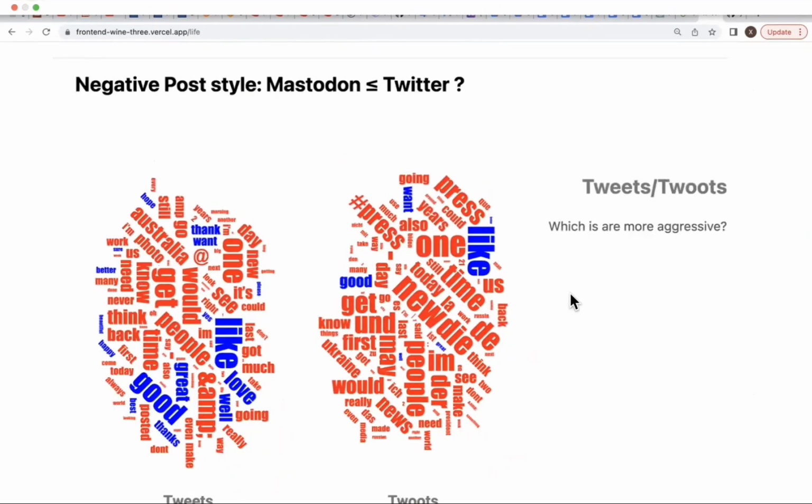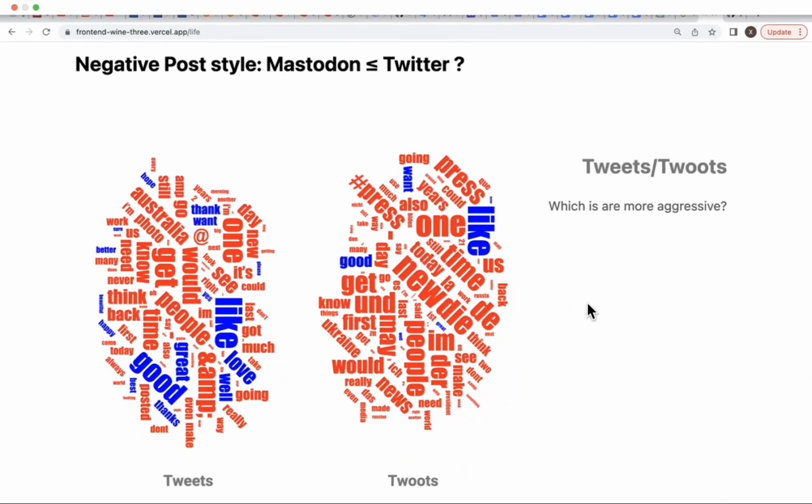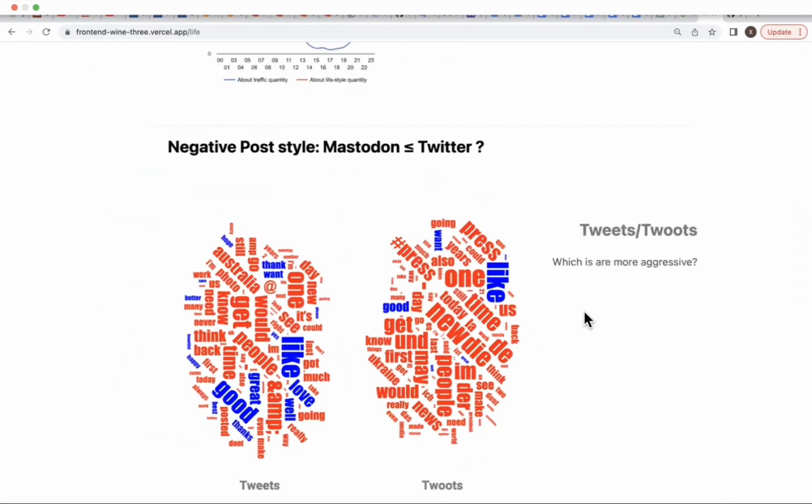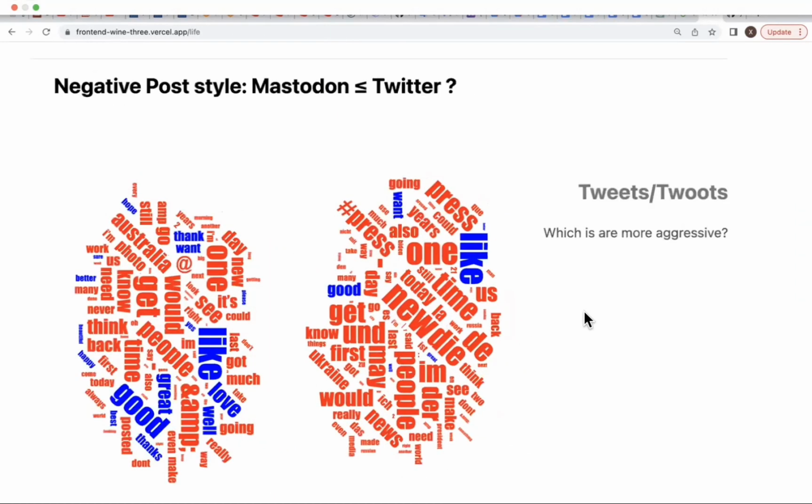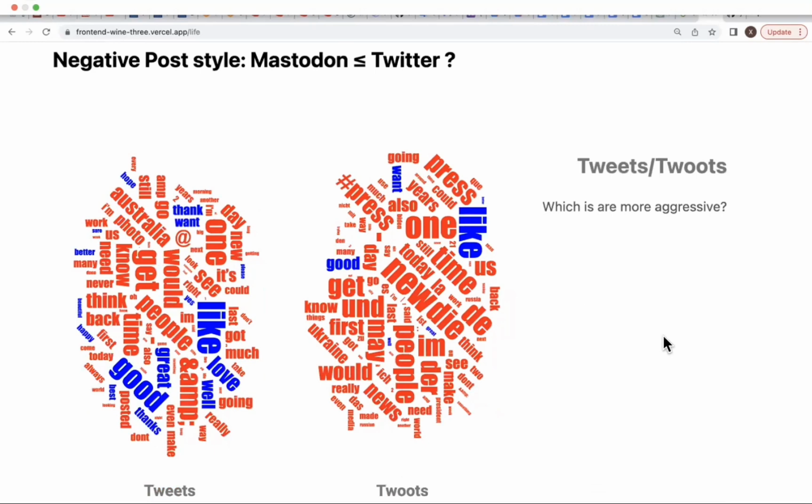Now let's move to our last scenario, which is the most interesting one, the negative posting style between Mastodon and Twitter. For this one, what is definitely noticeable is that the biggest words from Mastodon are die, depress, Ukraine, and so on. But while seeing those words, you also notice the user base of Mastodon is quite small. Right now, there are only about hundreds of them.